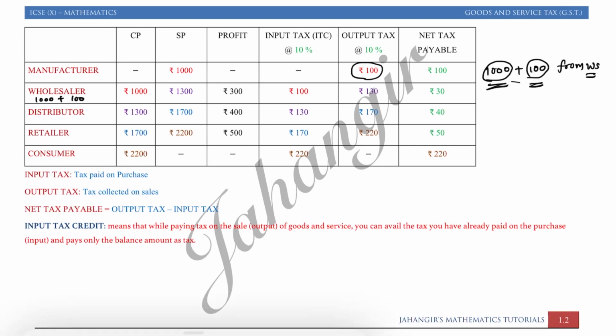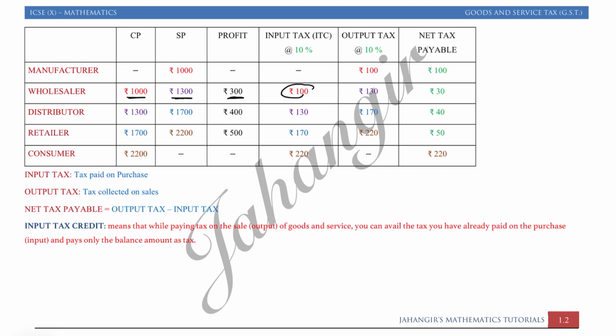Now let us come to the wholesaler. This is clear. Now if we come to the wholesaler, what is it for the wholesaler? The wholesaler had bought it for rupees 1000 and sold it for rupees 1300. So he got a profit of rupees 300. Now input tax.